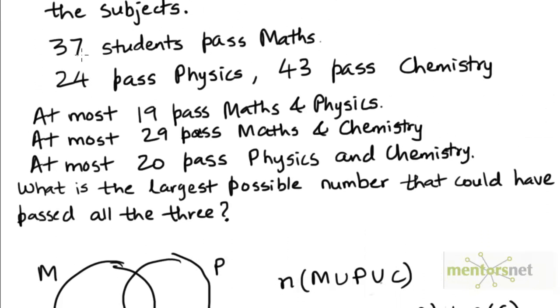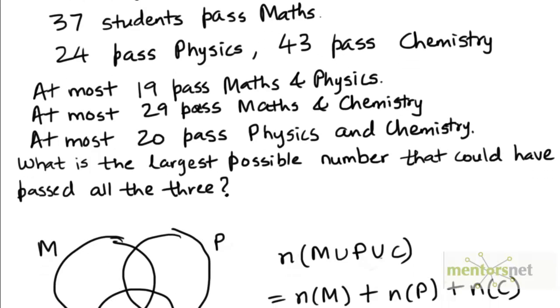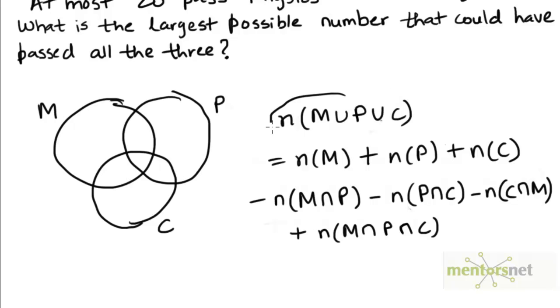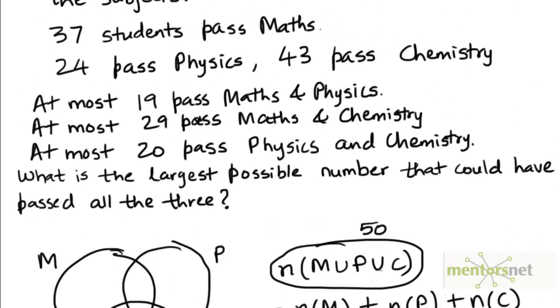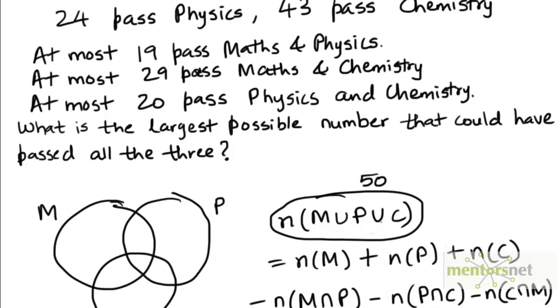So N of M is 37, N of P is 24, and N of C is 43. And since every student passes at least one of the 3 exams, this value is given to be 50.